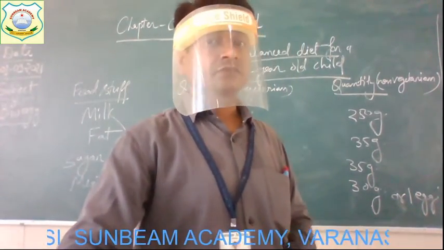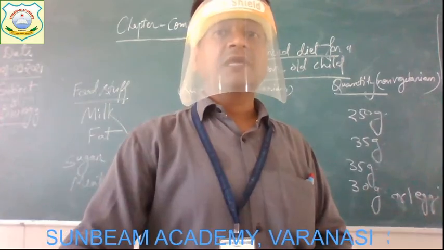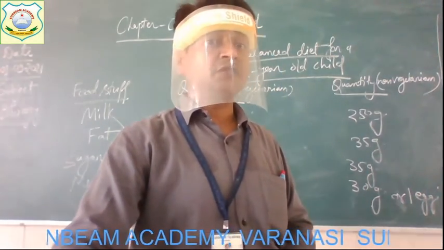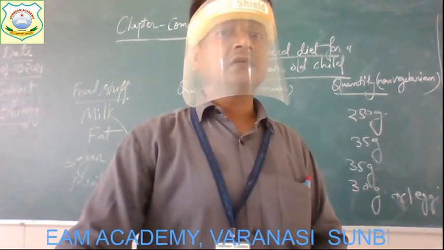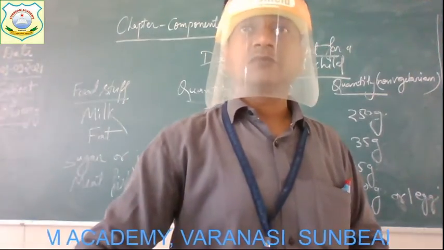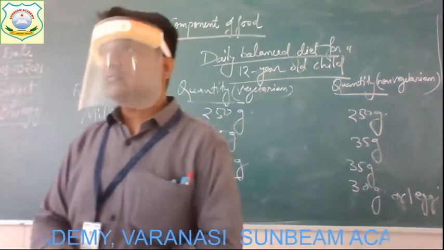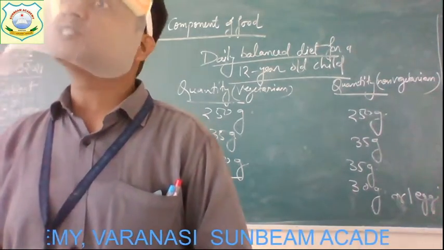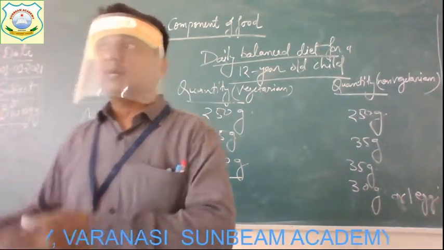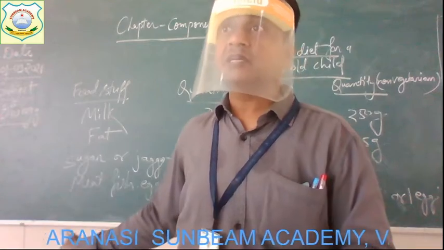After this table in which it was suggested that how much we have to take the food items, food stuff per day. Now the next topic which is given here in the chapter, which is very important, the nutrients which are suggested here.